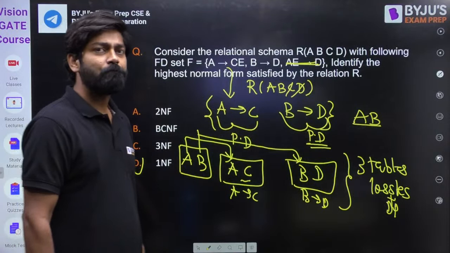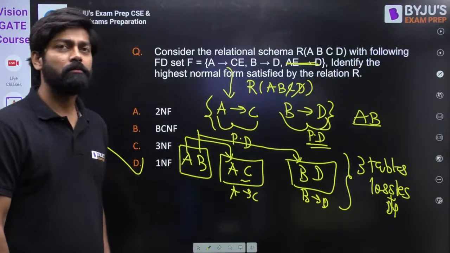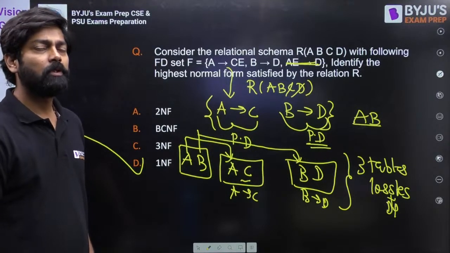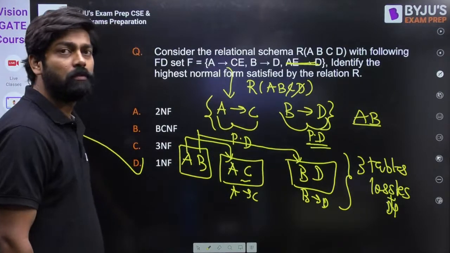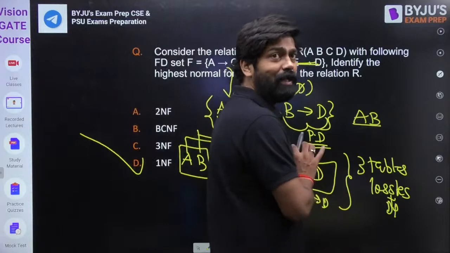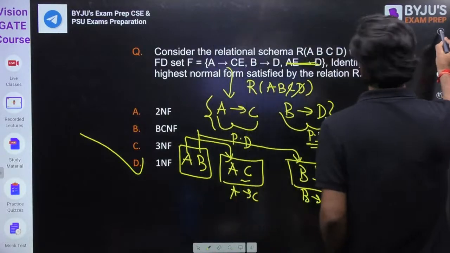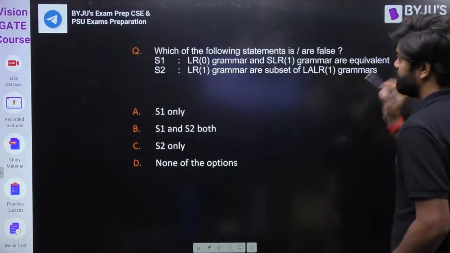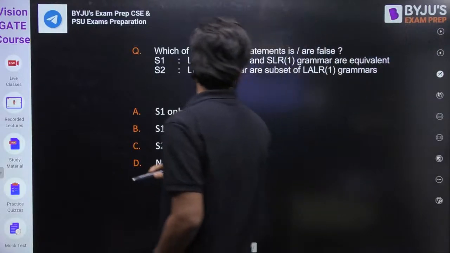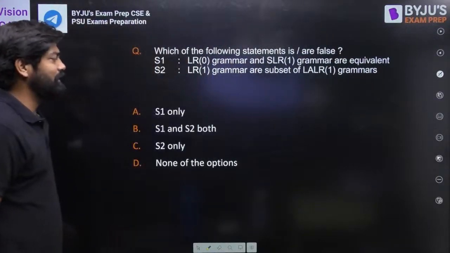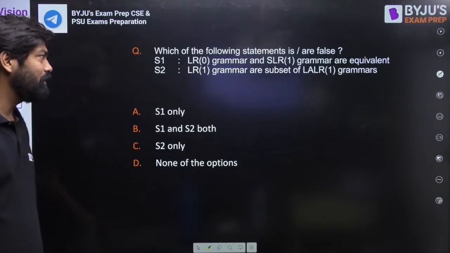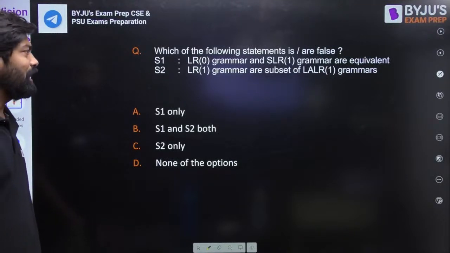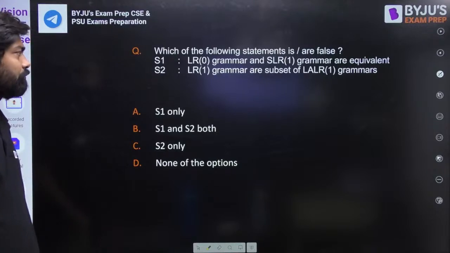Okay. You are not able to do with 2 tables. So might be they will ask you. It is easy one, it is not tough one. Fine, already I have discussed in the class. Okay. So which of the following statement is false? They are asking about LR0 grammar and SLR1 grammar are equivalent, and LR1 grammar are subset of LLR1 grammar.